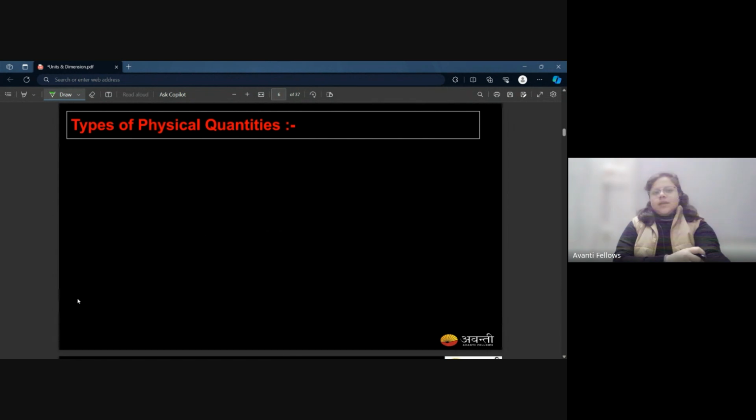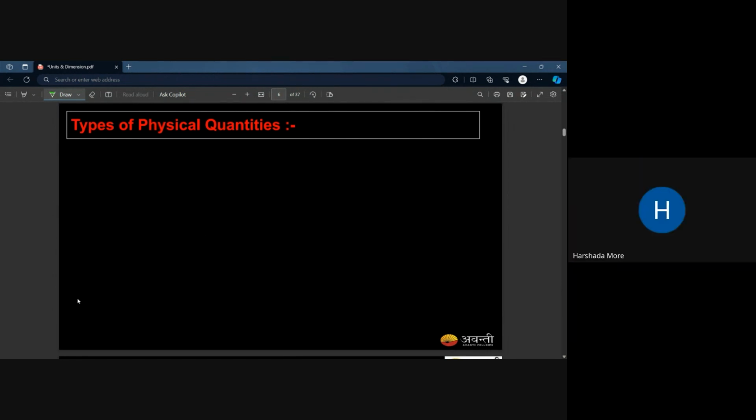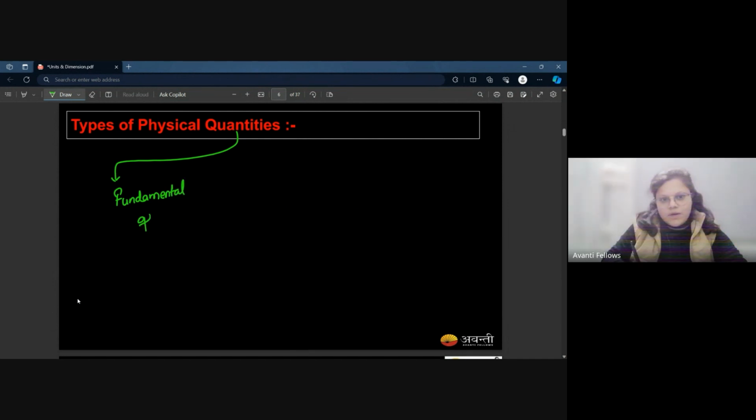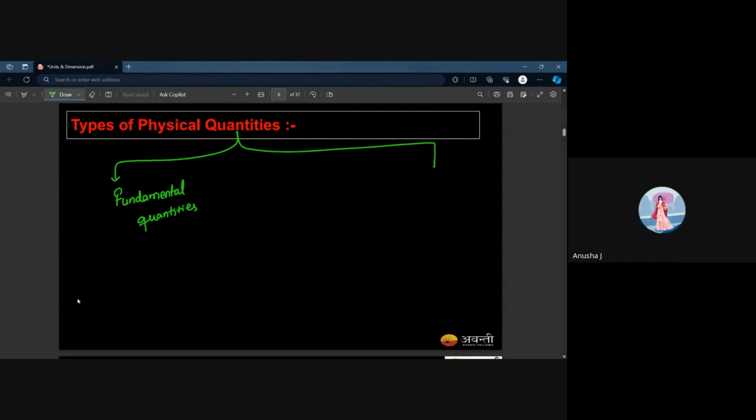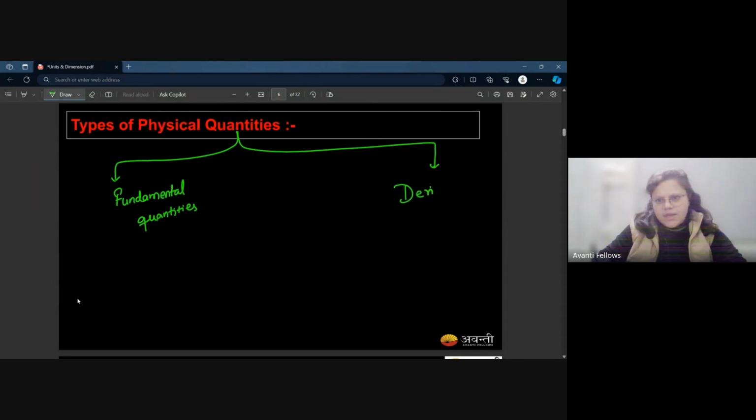Now, can you tell me the types of physical quantities? Scalar quantities? Fundamental quantities and derived quantities. Fundamental quantities. Derived quantities. Any other category over there?